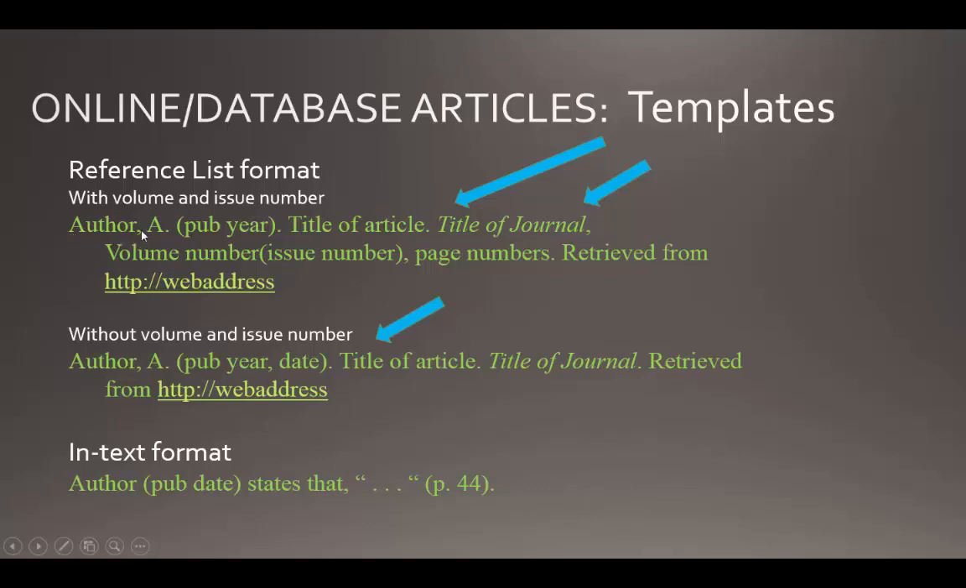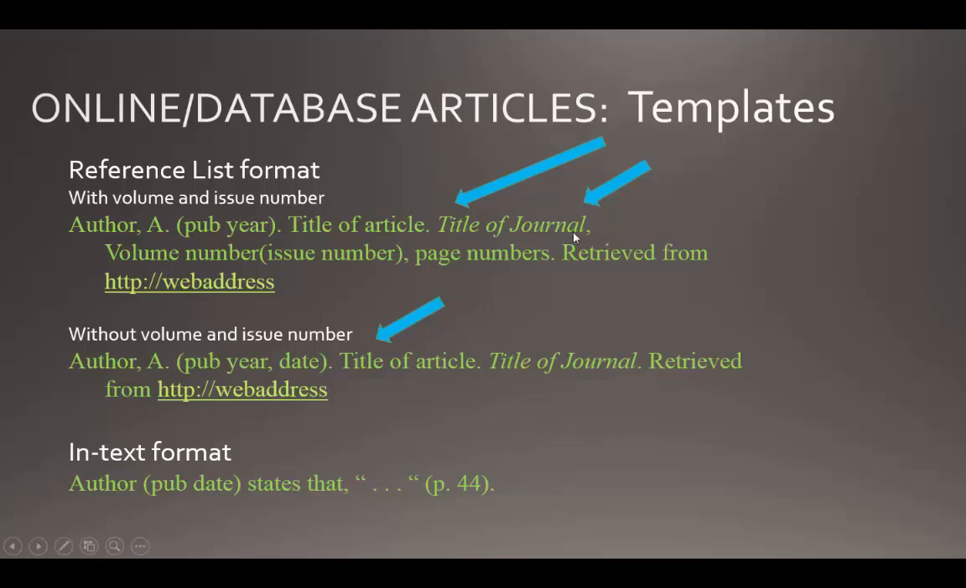You have the author's last name, comma, and the first name initial, then the year of publication in parentheses with a period. Now here's where it gets a little different. The title of the article is not italicized. So the title of the article is not italicized, but it does follow that same capitalization rule. That is, the first word of the title is capitalized, all proper nouns are capitalized, and the first word following a colon is capitalized. Then you put in the period.